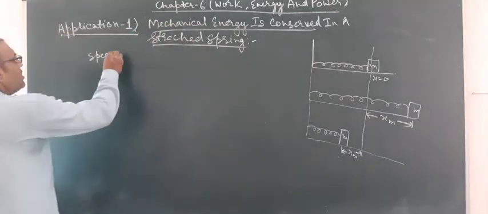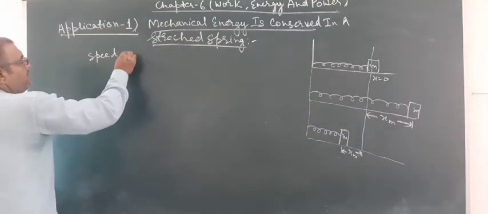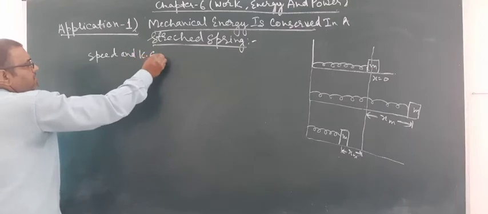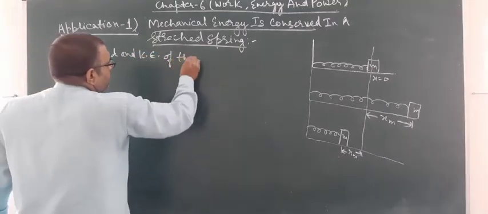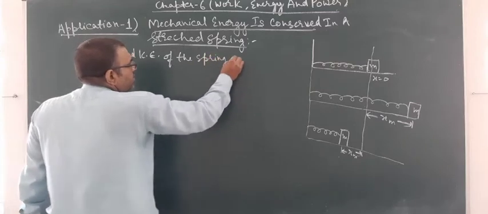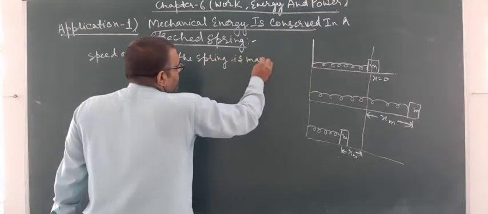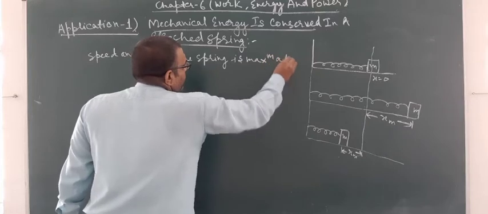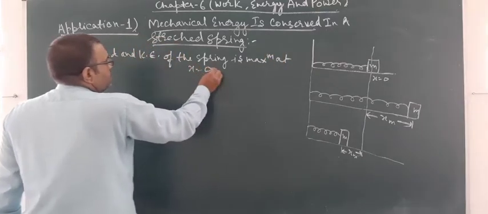So the speed and kinetic energy are maximum at x is equal to 0.